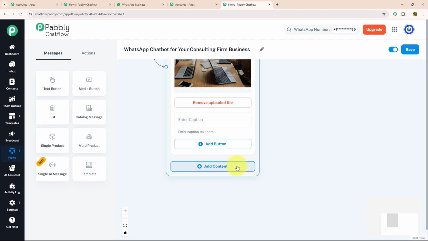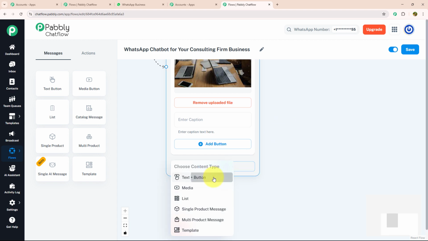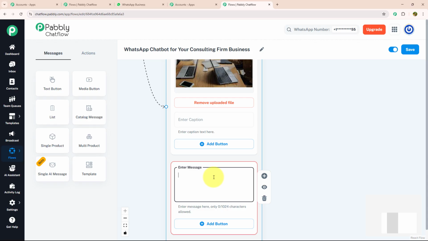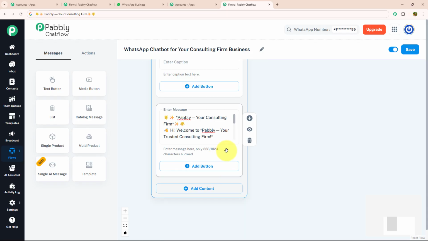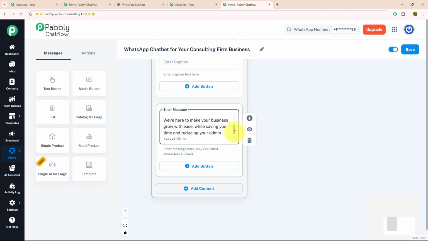For that, I'm going to click on add content button, select the text button, and enter my message, which says, Pabbly, your consultant firm. Hi, welcome to Pabbly, your trusted consultant firm. We are here to make your business grow with ease while saving you time and reducing your admin task. How can I help you today? And with that, I'm going to provide few action button.